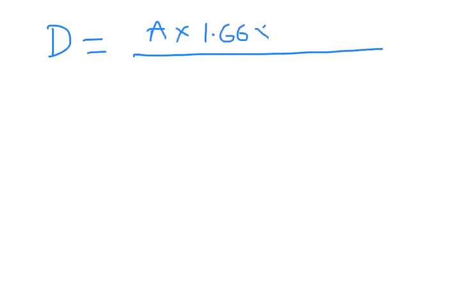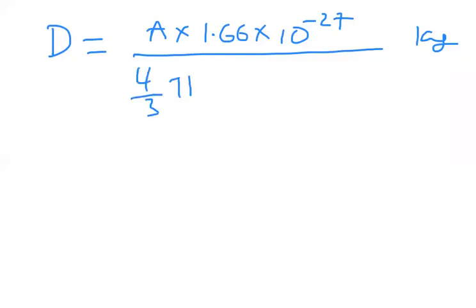Now density is equal to, in the numerator we have written A into 1.66 into 10 to the power of minus 27 kg. And volume we told it as 4 by 3 pi r cube.